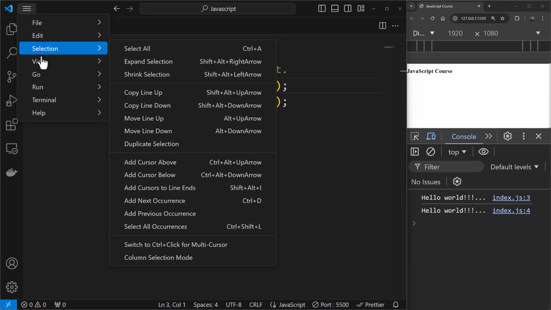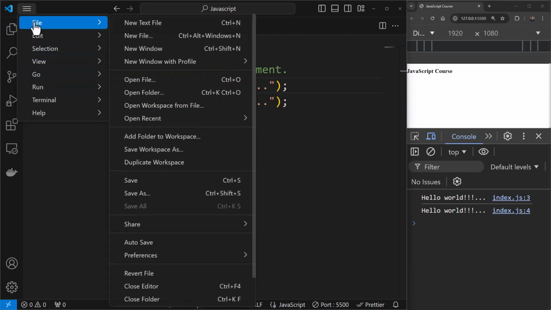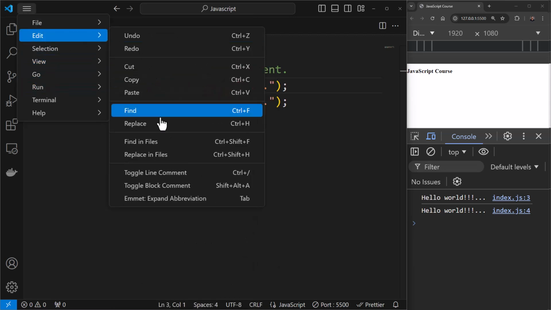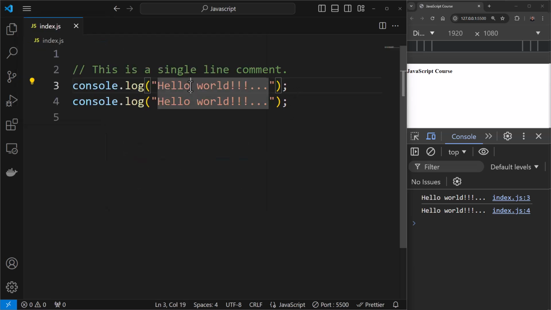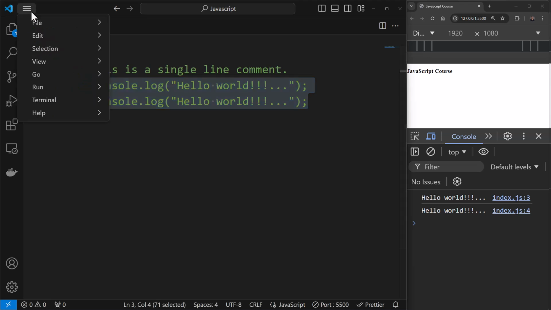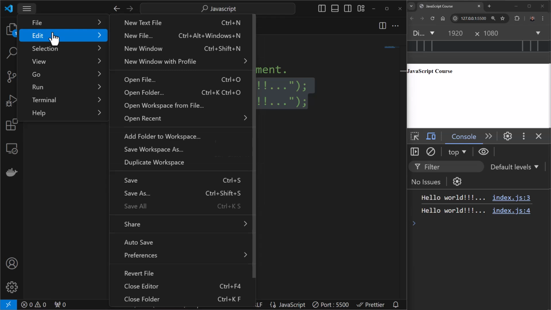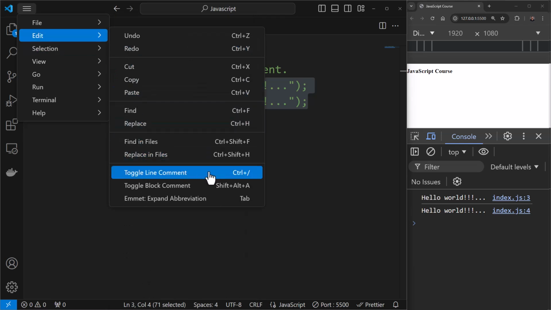Also, you can come over here in Visual Studio Code under Edit. You will see Toggle Line Comment. So this is a shortcut over here. The shortcut for me is Control plus /, since I'm on Windows. I can keep my cursor on this line and say Control and /, and you can see I'm able to toggle the single line comment. I can even select this entire block of code and say Control and /. Now if you're on Mac or Linux, this shortcut may differ, but I'm just showing you how you can get the shortcut for yourself.